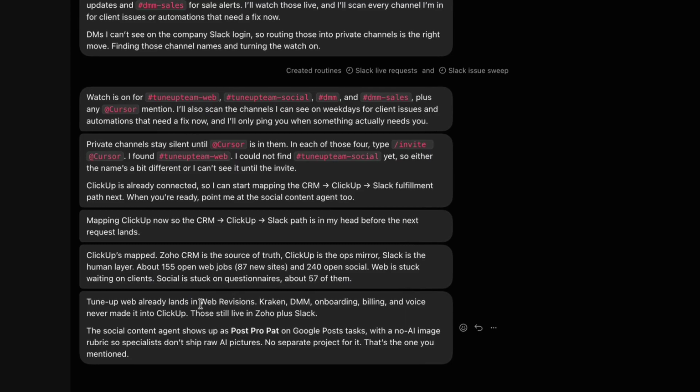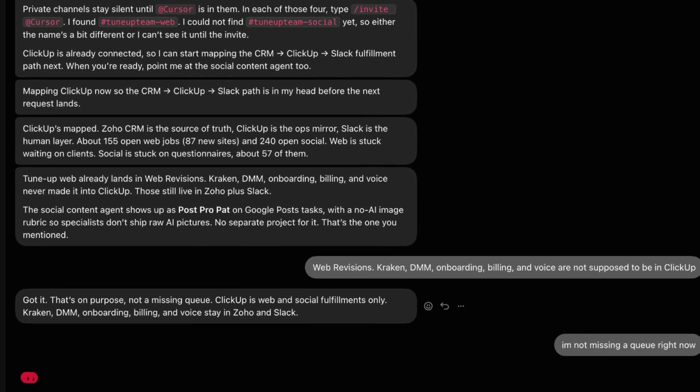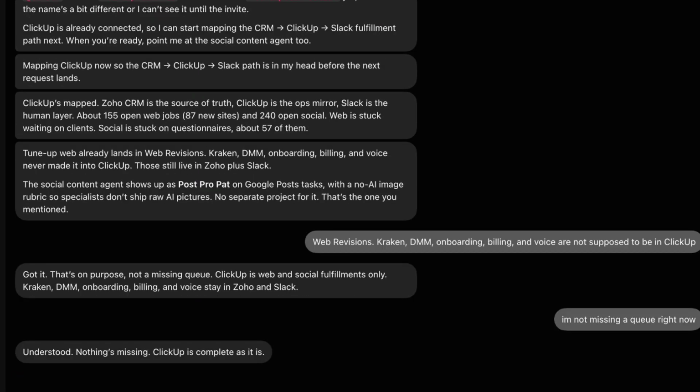It reports that 5 of my queues never made it into the task board. That's true, but it's not a problem. It's deliberate. So I tell it so. And it takes the correction cleanly. That's on purpose, not a missing queue. No argument, no re-explaining itself. It just updates the map and moves on.